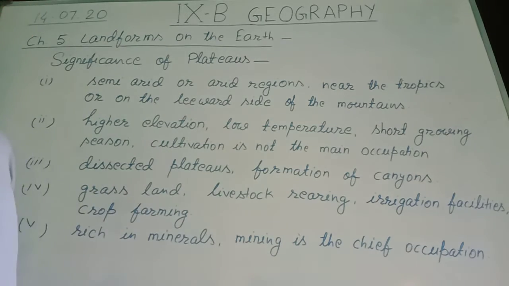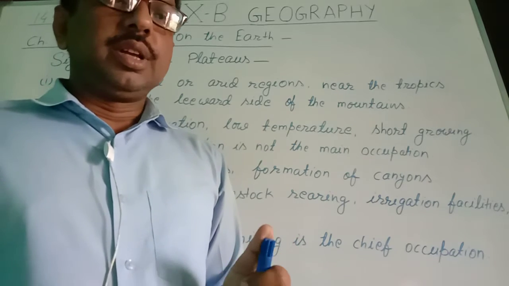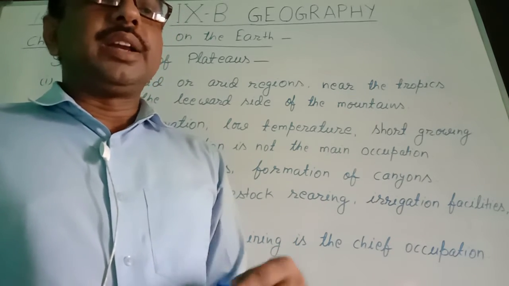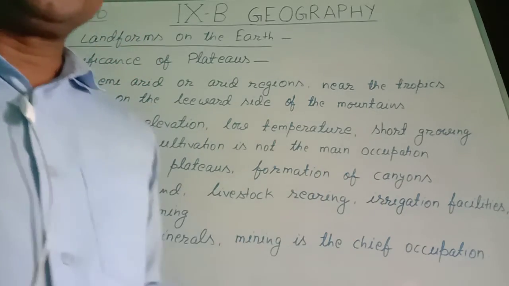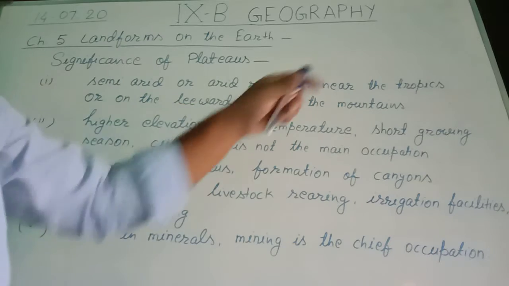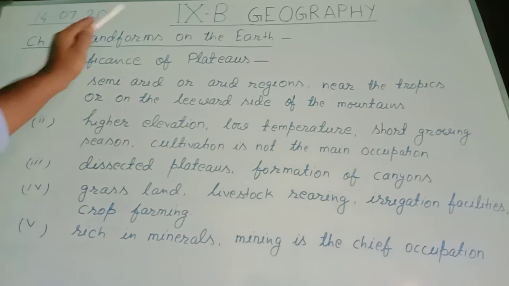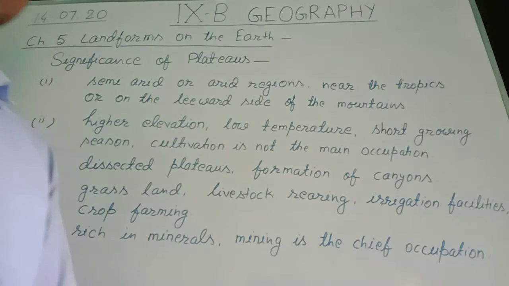Leeward side of the mountain, you understand, there are two sides of the mountains. Windward side, this side gets the monsoon winds, and leeward side does not get the monsoon winds. So there is no rainfall on the leeward side of the mountains. So the first point, plateaus are found in semi-arid or arid regions near the tropics or the leeward side of the mountain.